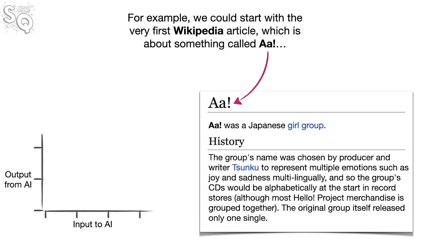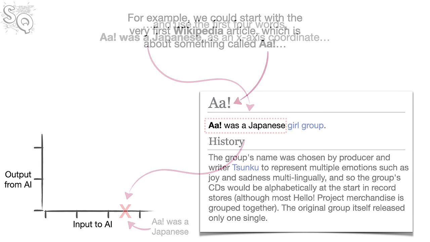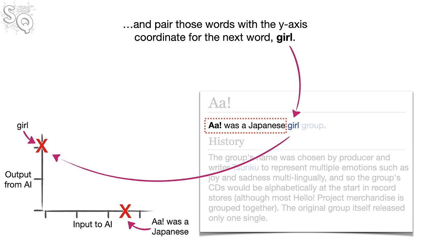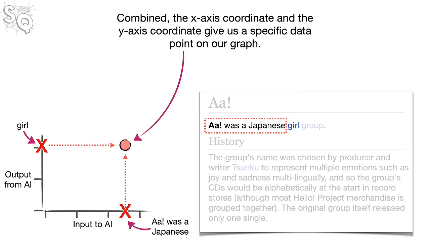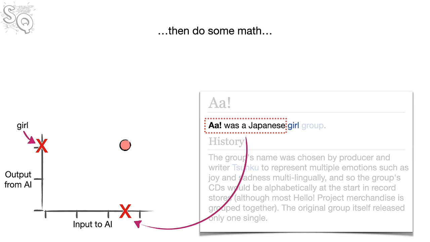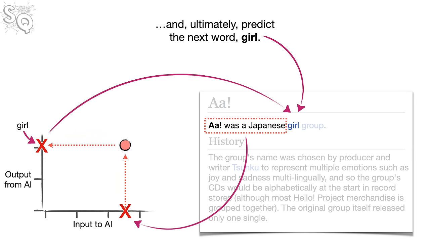For example, we could start with the very first Wikipedia article, which is about something called Ah, and use the first 4 words, "Ah was a Japanese," as an x-axis coordinate, and pair those words with the y-axis coordinate for the next word, "girl." Combined, the x-axis coordinate and the y-axis coordinate give us a specific data point on our graph. The idea is that we want to get the AI to take "Ah was a Japanese" as a prompt, then do some math, and ultimately predict the next word, "girl."